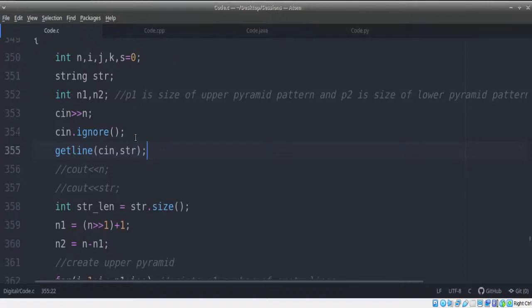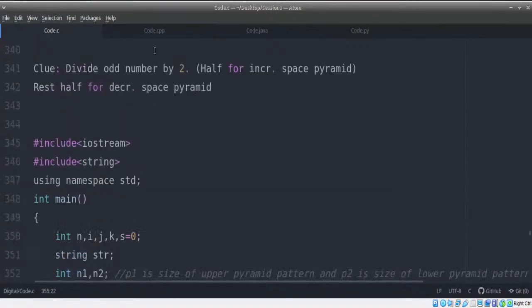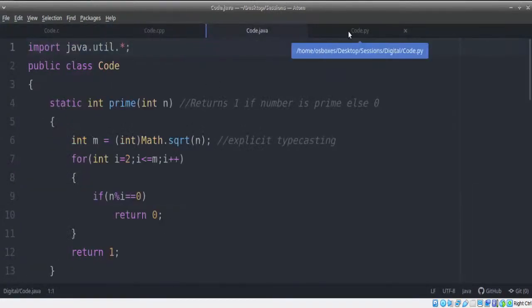But I'm using the most common GCC compiler here, right? And I have one more question. Will this be a problem in C also? C, yes. But if you're going for interviews, please never go through C. That is one thing I would suggest. Please go through C++, Java or Python only.